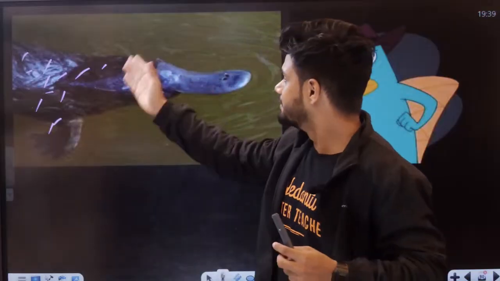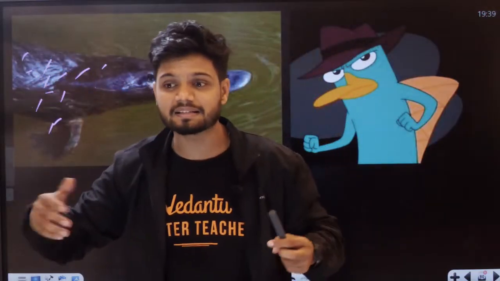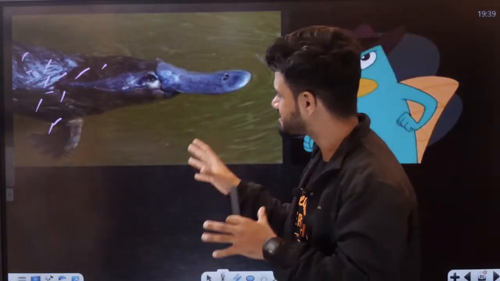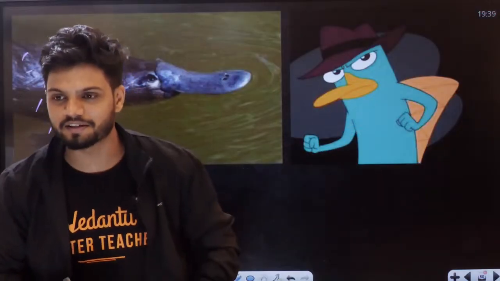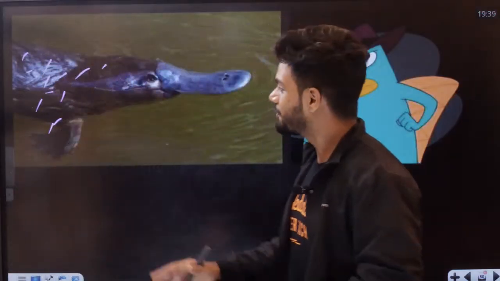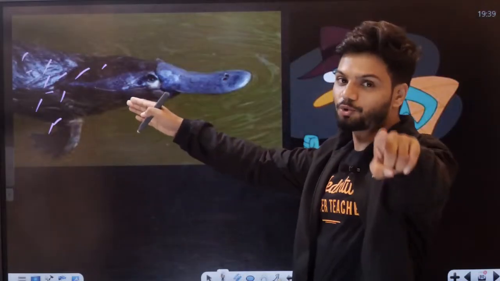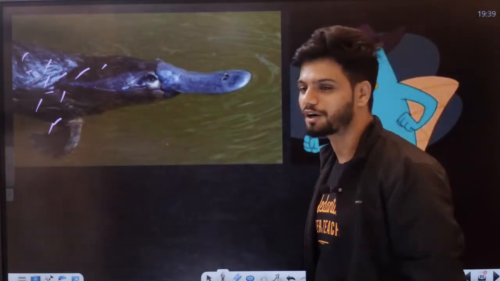It lives under the water and above the water. Okay. This animal is venomous. It has electrical signals, right? So it is very unique. Platypus is very unique. It's very weird. Very weird person. Okay, and this is one of my favorite cartoons also. This is my favorite cartoon called Phineas and Ferb. Okay, Phineas and Ferb. Students, if you want to know more about this, try to Google about platypus. You'll be shocked. You'll be shocked.